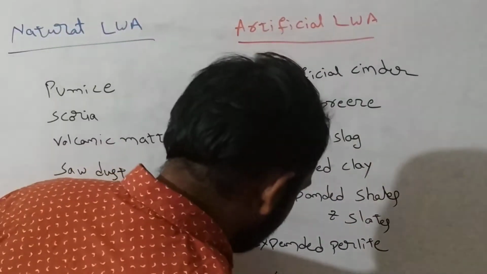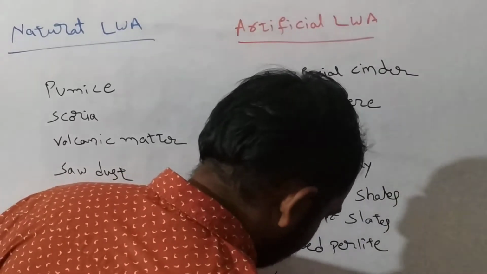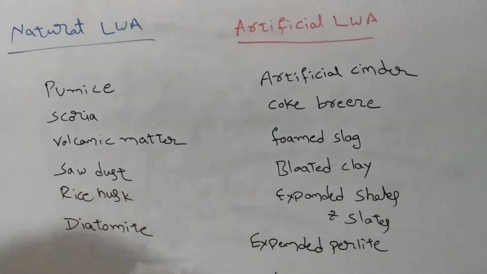Understand? So the sintered fly ash. These are all the different types of available lightweight aggregates.